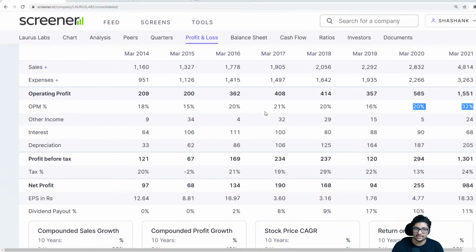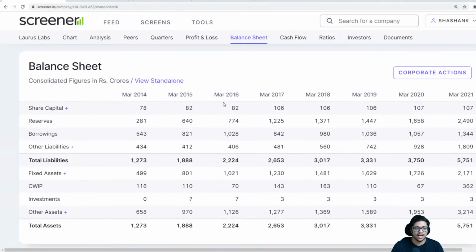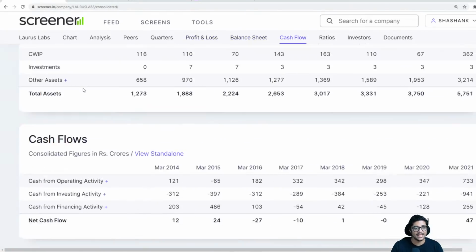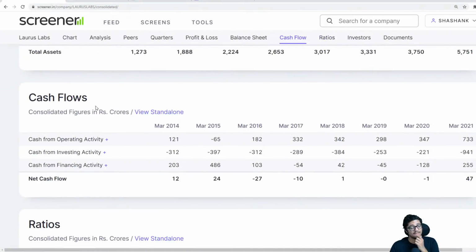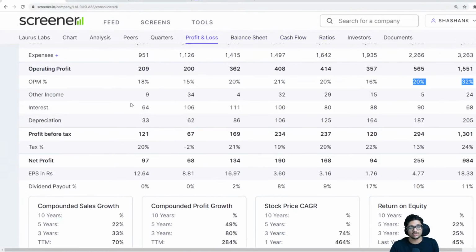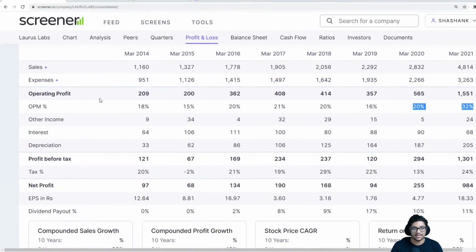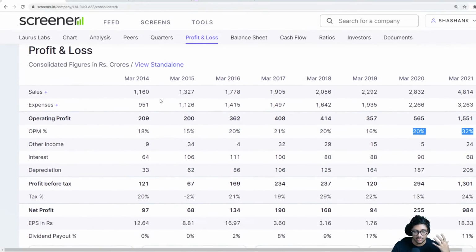Now this is from the profit and loss statement account. I will show you the balance sheet and cash flow in the next coming episode, because if I do too much today, it will become a bit too much for you guys as well. But the simple thing is, if you look at a profit and loss account, how you need to read it is